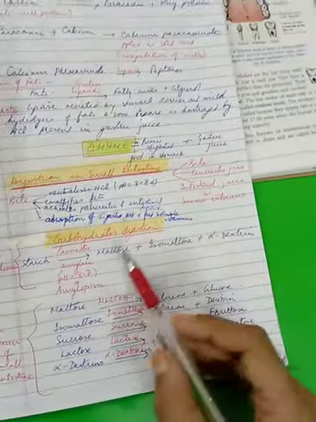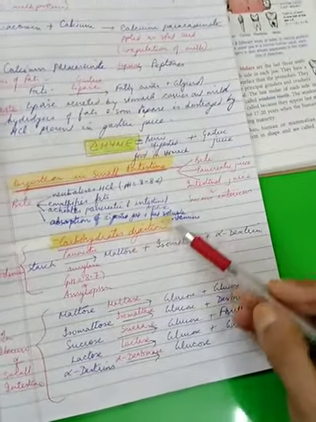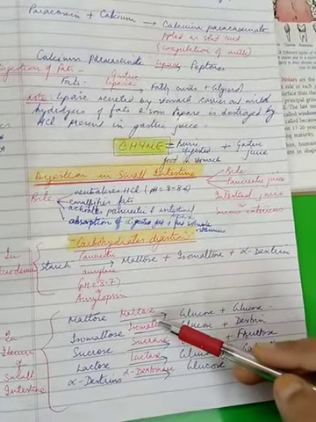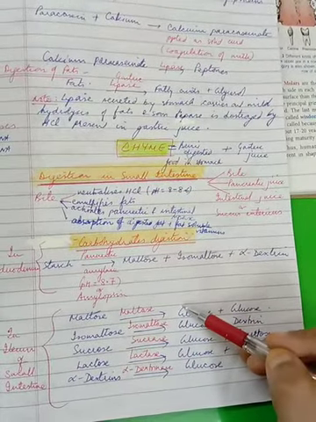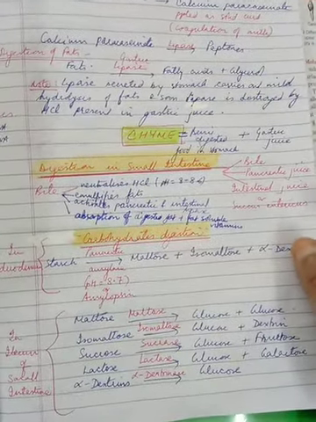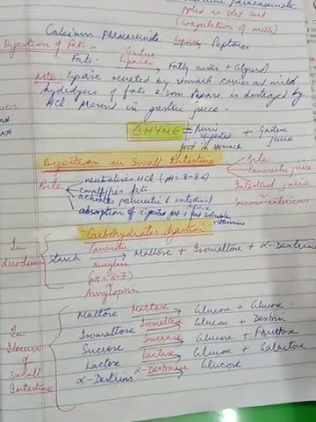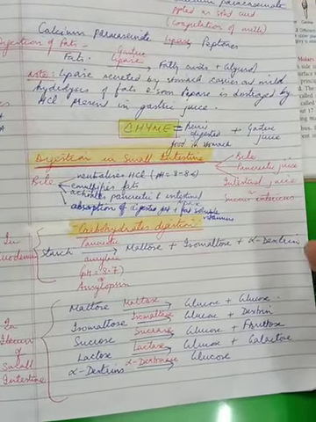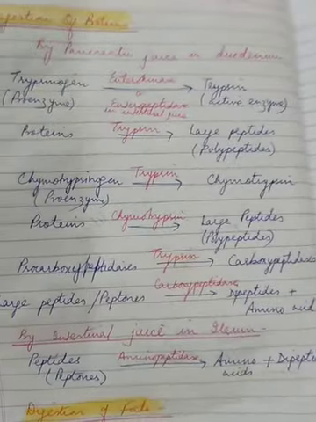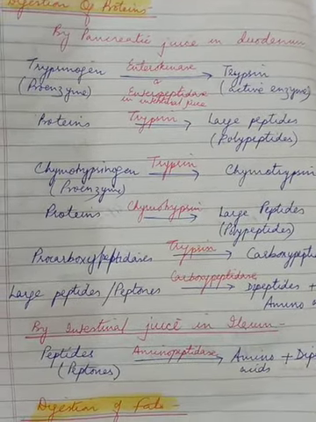And what is the pancreatic juice going to do here? The pancreatic juice has a pH of 7.5 to 8.5, and it contains 3 inactive enzymes: trypsinogen, chymotrypsinogen, and procarboxypeptidases. So this is what we are going to talk about just now. On the next page, we'll talk about the digestion of food by the pancreatic juice.